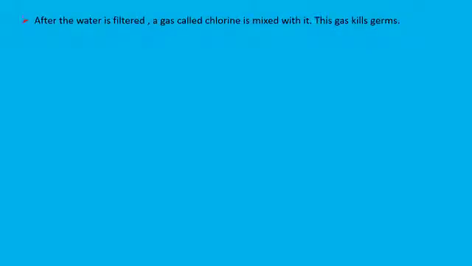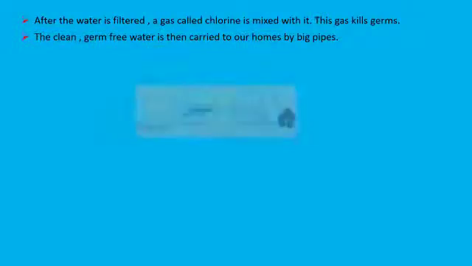After the water is filtered, a gas called chlorine is mixed with it. This gas kills germs. The clean germ-free water is then carried to our homes by big pipes. So children, now let us see the cleaning process.